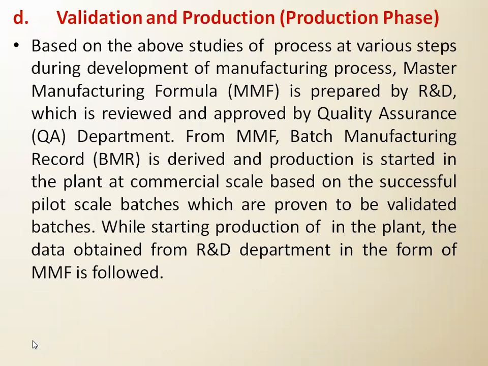You have to write all the processes and all the evaluation tests in that batch manufacturing formula. Then you have to go with the pilot batch. In that pilot batch, if you find that there is a need to change the process, you have to change it in the batch manufacturing record. And after you get a consistent result, you can say that this batch manufacturing record is now okay. So every time you have to use that batch manufacturing record.